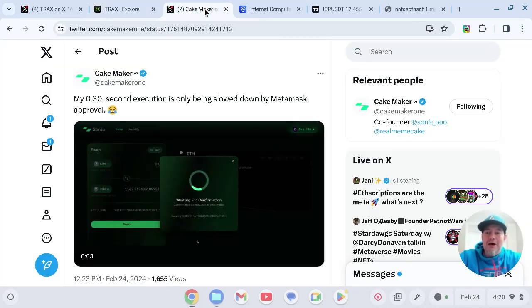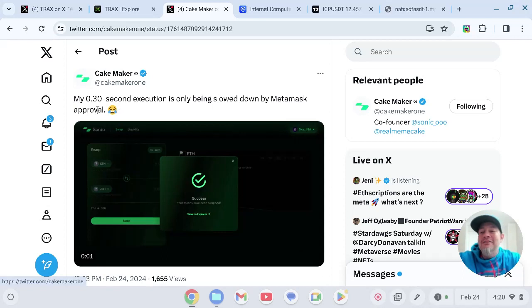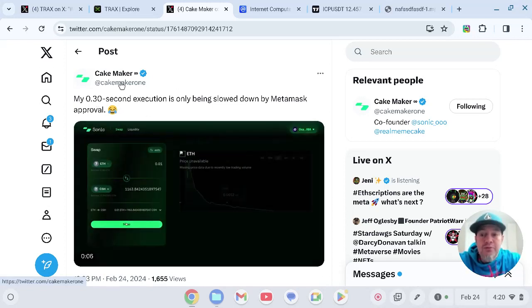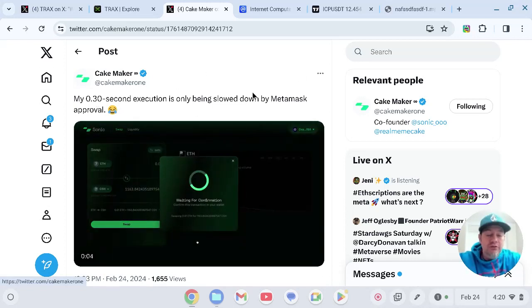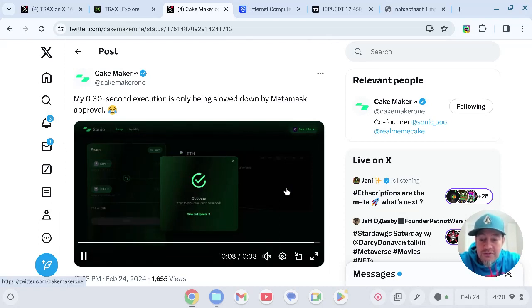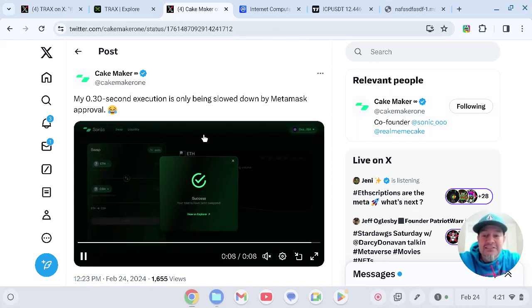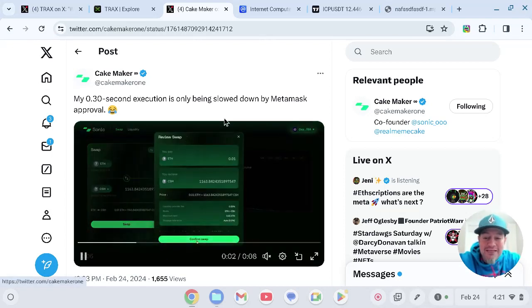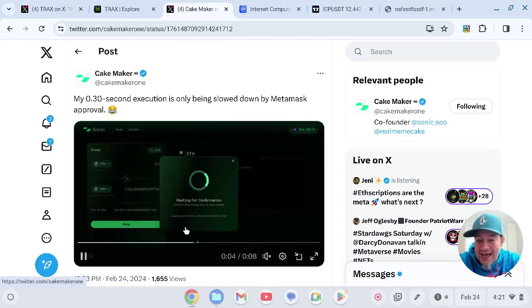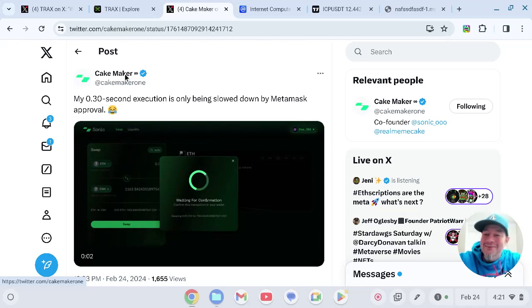Cool. So as I was talking about, this is huge for the internet computer, and Toniq is absolutely paving the way. I love to see this. 0.3 second execution is only being slowed down by MetaMask approval, so that is super fast. Over there, you can trade. He's trading Ethereum for CSH, and that is just absolutely light speed. I bet the fees are super minimal. I can't even look at it. It's so fast. So I love it.